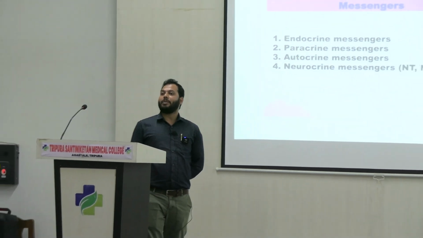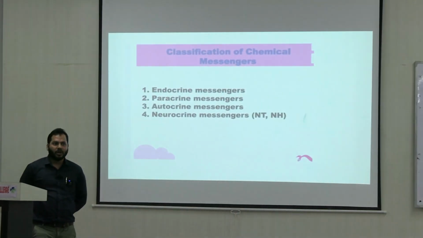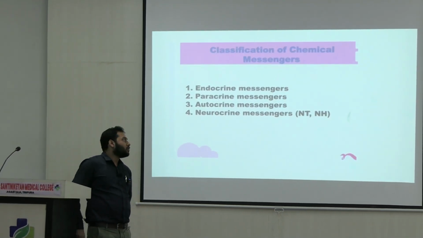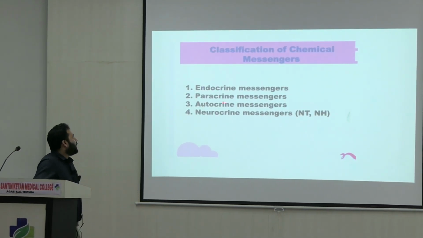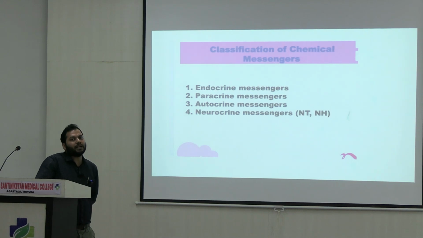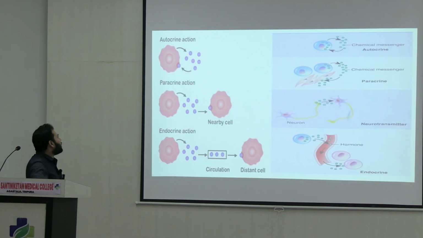What are the various types of chemical messengers? They are classified into mainly 4 different groups, right? These are called endocrine messengers, paracrine messengers, autocrine messengers and neurocrine messengers. If you see their functional features or their modes of action, there is a little difference from each other. So what are the different types of messengers and how do they act?